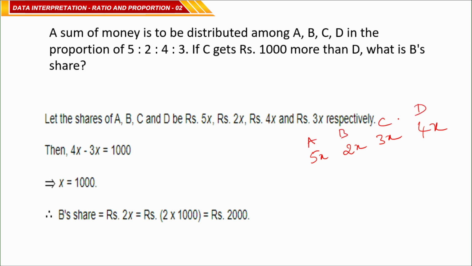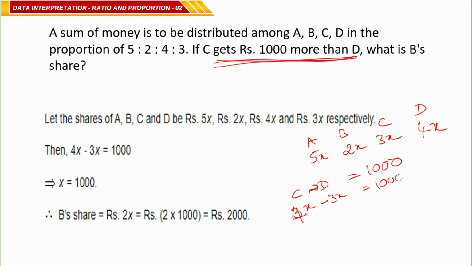What is the given information? C gets 1000 more than D, means D minus C is equal to 1000. C is 3x, D is 4x, the difference. So 4x minus 3x is equal to 1000, means x is equal to 1000 rupees.